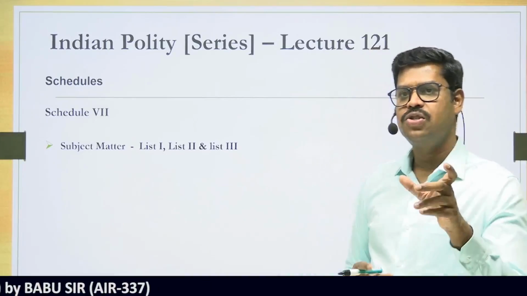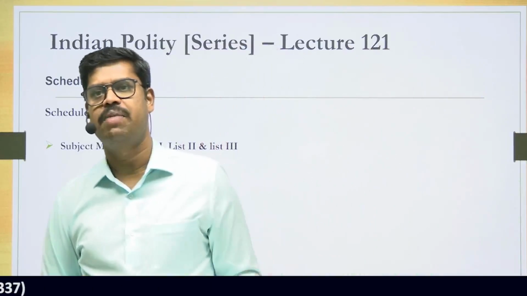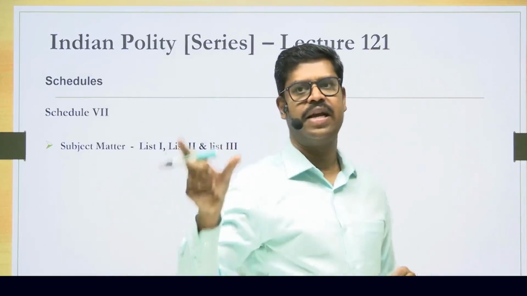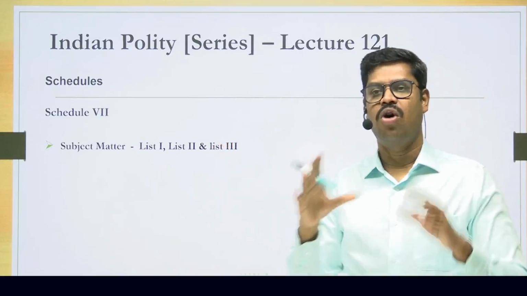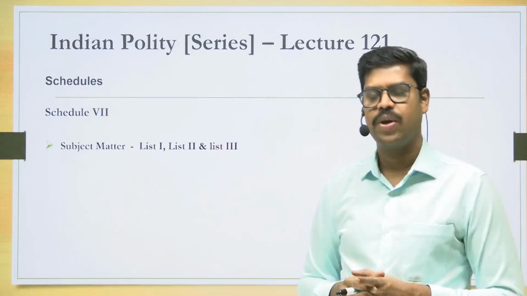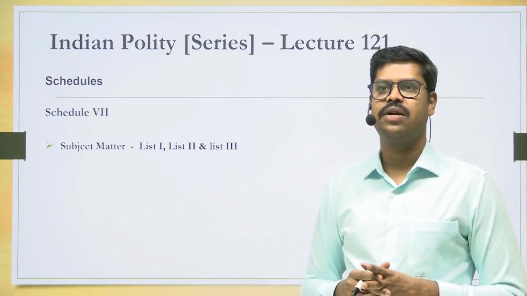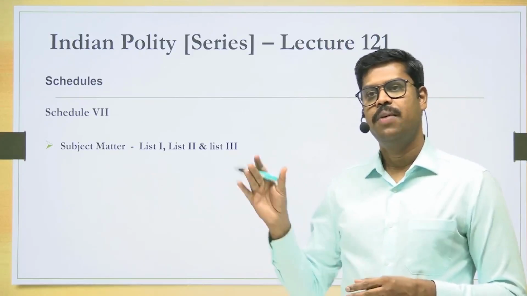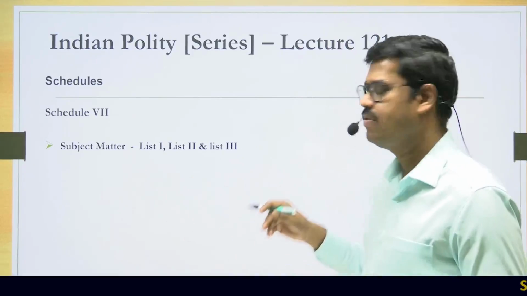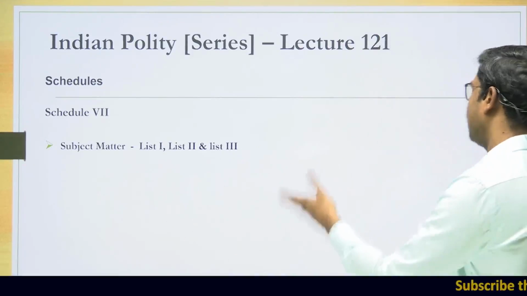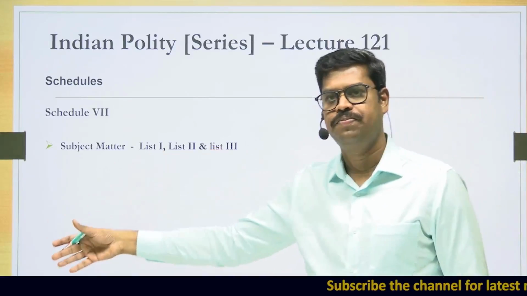The union list talks about the subject matters where only the Parliament can make laws. The state list, which is list 2, talks about the subject matters where normally only the state legislature can make laws. And then there is list 3, which is the concurrent list. This is a list where both the Parliament and the state legislature can make laws. So these are the 3 lists given in the Constitution of India, and all the 3 lists are now mentioned in the Schedule 7 of the Constitution.